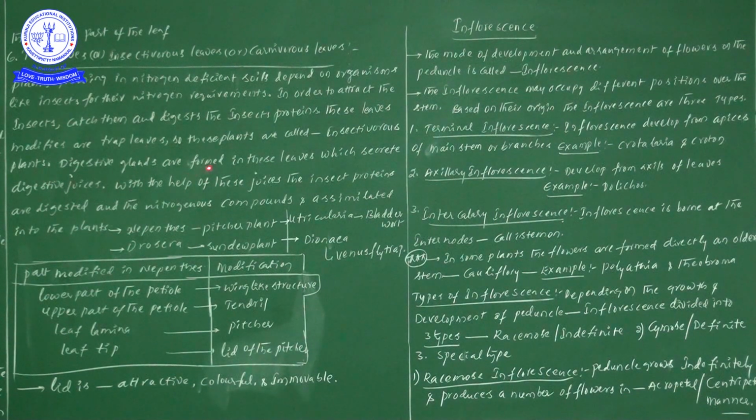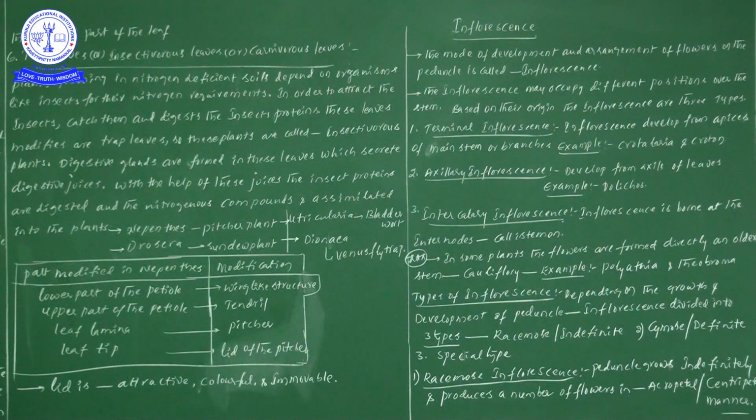Now digestive glands are formed in these leaves, which secrete the digestive juices. So these digestive glands secrete digestive juices, and thereby, with the help of these juices, the insect proteins are digested.